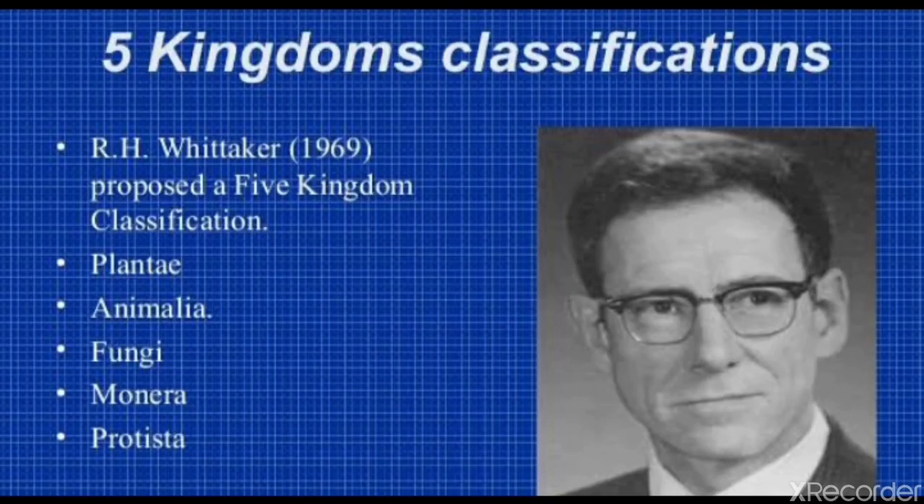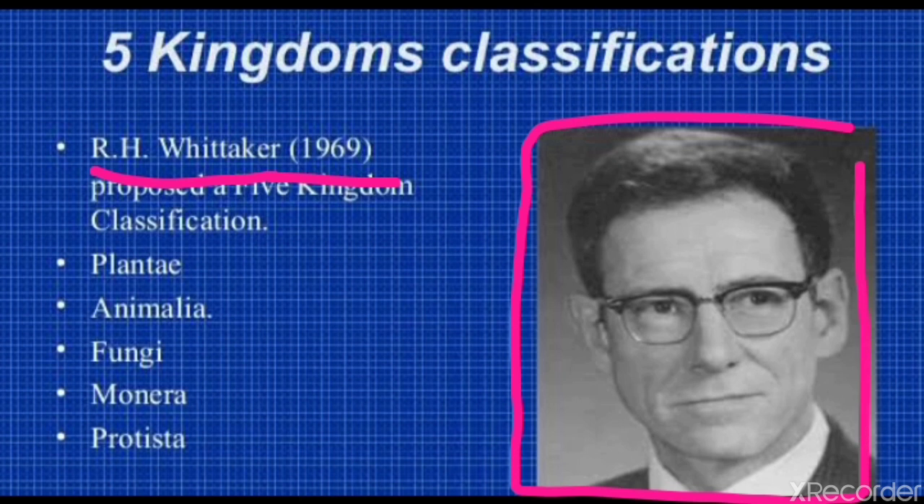In 1969, R.H. Whittaker, this is the picture of R.H. Whittaker, he suggested the 5 kingdoms classification. He divided the entire living world into 5 kingdoms on the basis of cell structure, body organization and mode of nutrition.